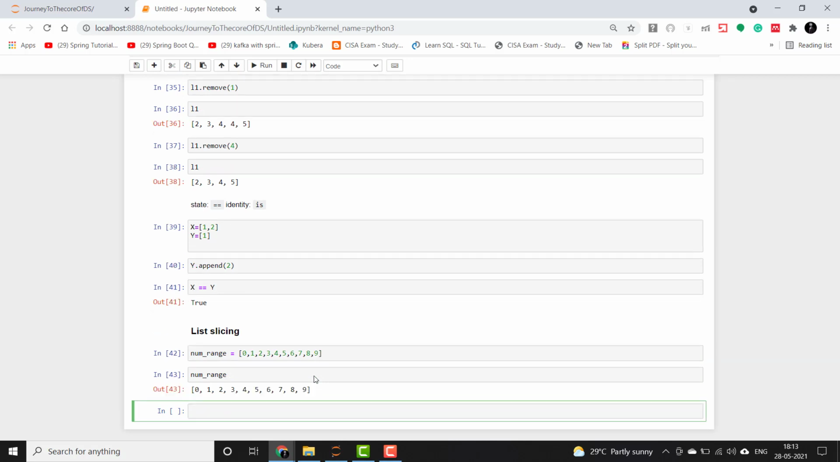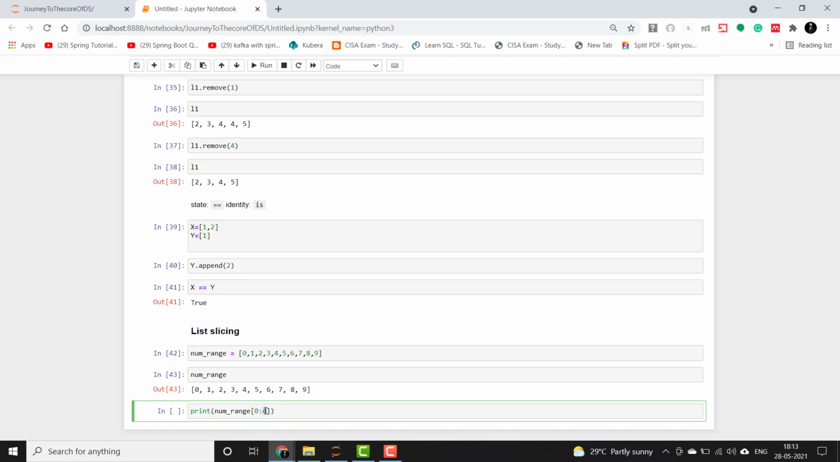Okay, so we want to slice some of the elements, giving the start position and the end position. So let us do that. Let me write print num_range, and let's say that we want to slice starting from the 0th position all the way up to the 3rd position. We have to give the first element where we want to slice from, and the element which we have to exclude.